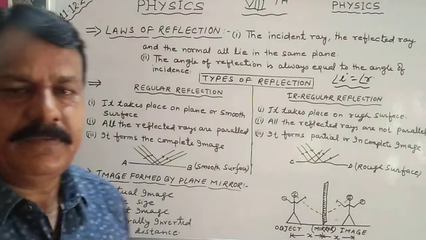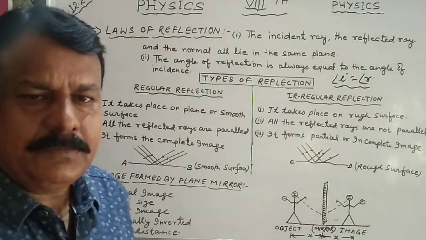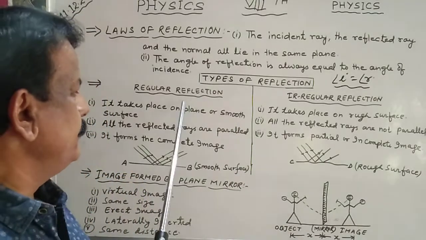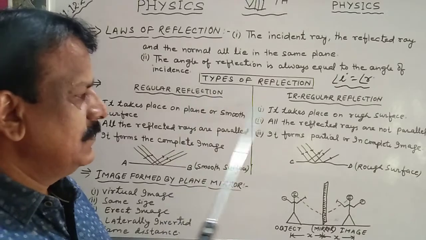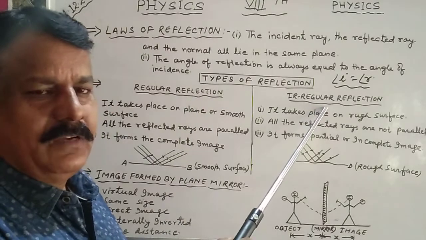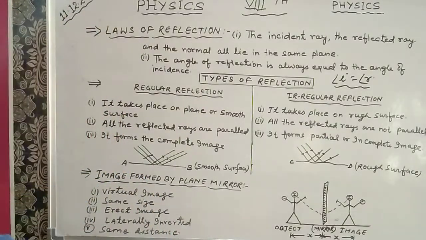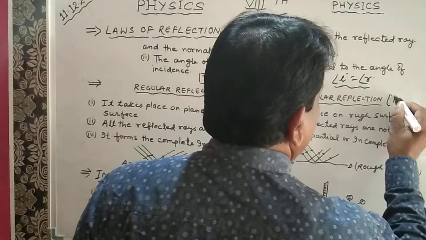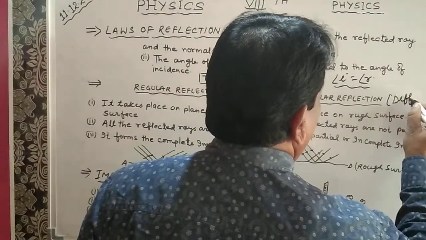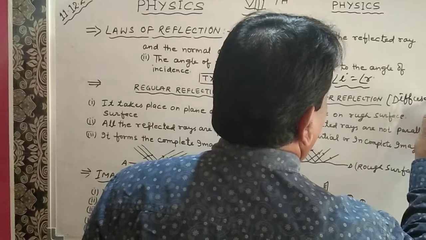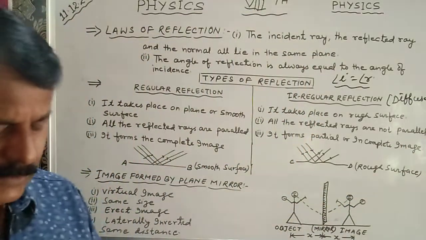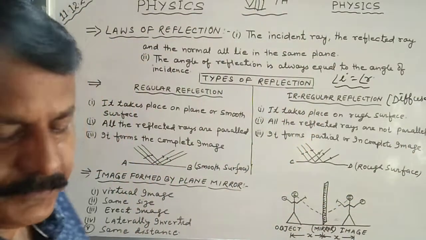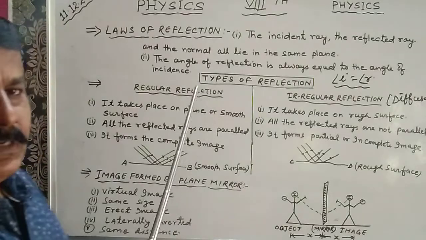Now the types of reflection. We have two types of reflection. Number one, regular reflection. Number two, irregular reflection, also known as diffused reflection. So what is regular reflection?